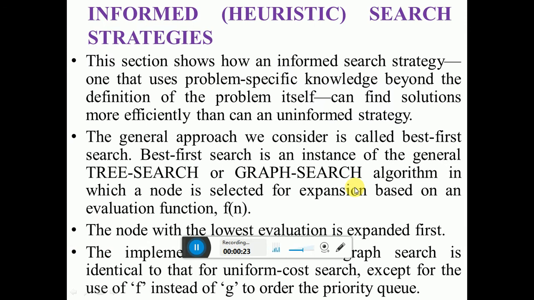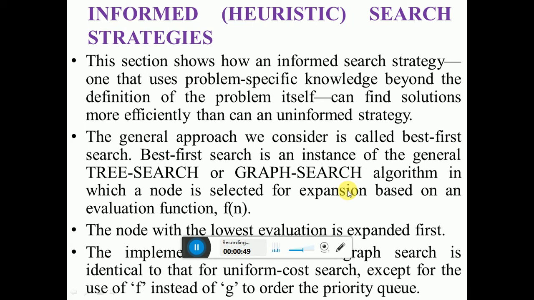Today we will see informed or heuristic search strategies. This section shows how an informed search strategy, one that uses problem specific knowledge beyond the definition of the problem itself, can find solutions more efficiently than an uninformed strategy. The general approach we consider here is called best first search.